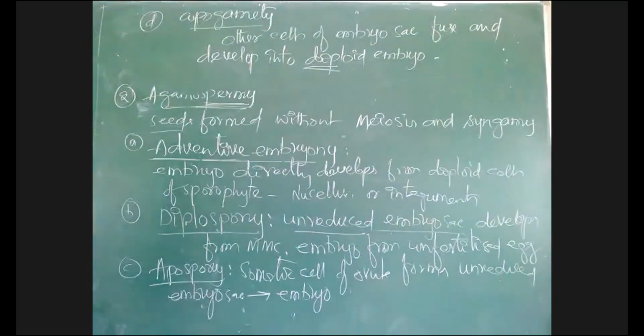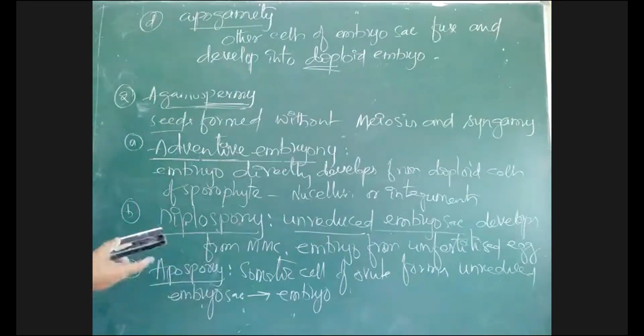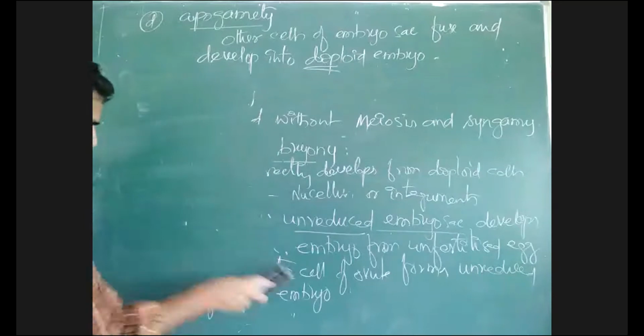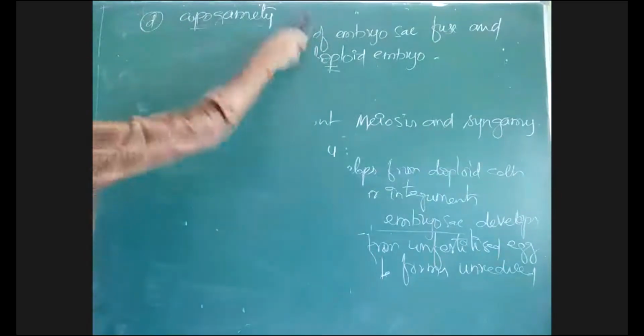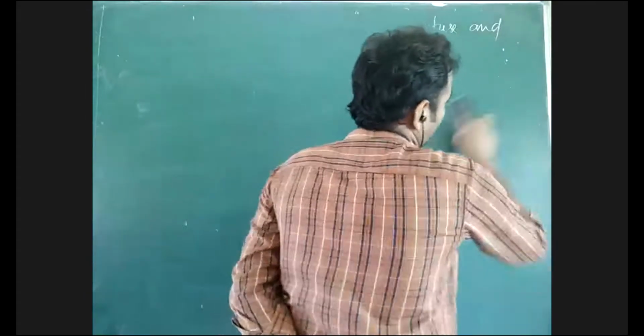So sexual reproduction is fully or completely replaced with a type of asexual reproduction. Vegetative propagation, vegetative reproduction is a type of asexual reproduction. So there is no sexual reproduction. Agamospermy, adventive embryony, diplospory, apospory, apogamy, these are not parts of sexual reproduction. These are some types of asexual reproduction. Right. This is about apomixis.